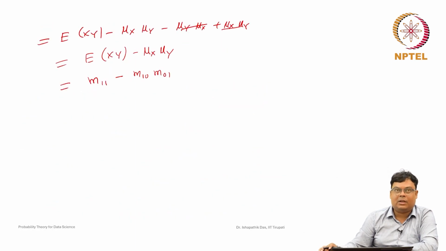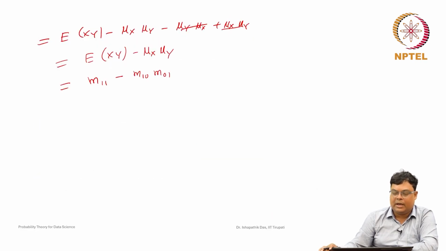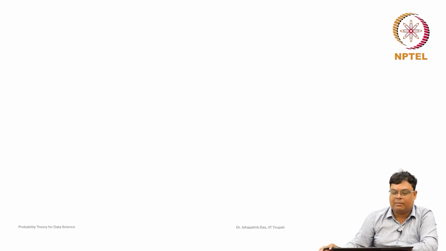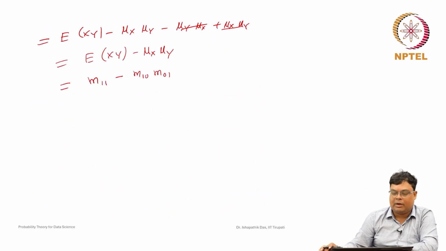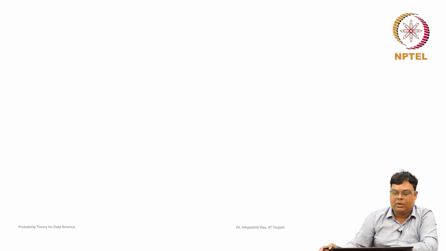Now, covariance provides an association between the two random variables x and y, but it is not unitless. This value depends upon the unit you are considering. If you change the units, it changes, so it is not bounded and it may take any values.